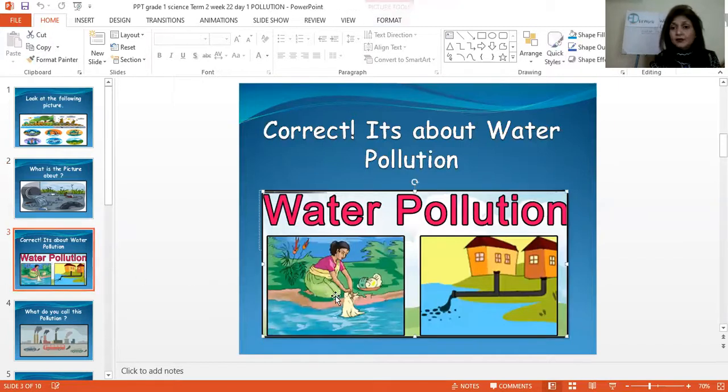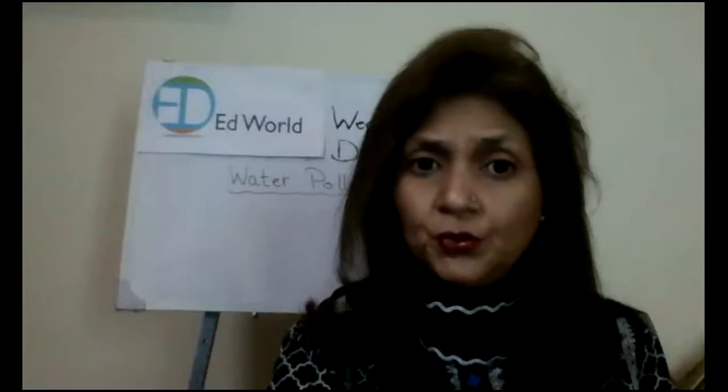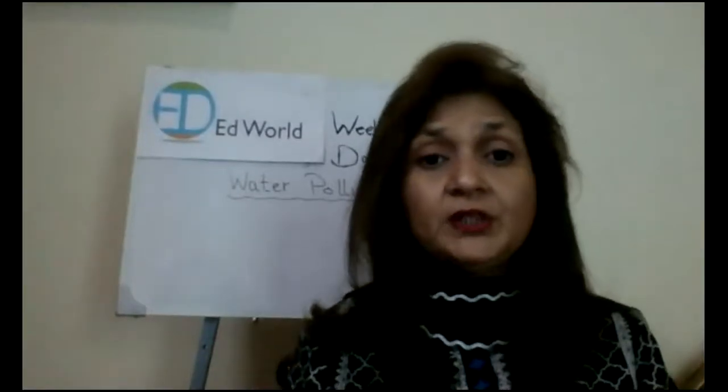You can see this woman is washing clothes over there, and when she's washing dirty clothes, all the dirt is again going inside the water. And in the other picture, you can see that all the dirty water from the homes, the washroom water or everything, is going in the big sea and making that sea polluted. You understood, children? So you have seen different polluted areas.